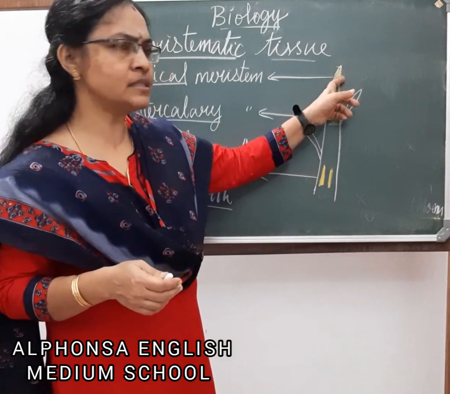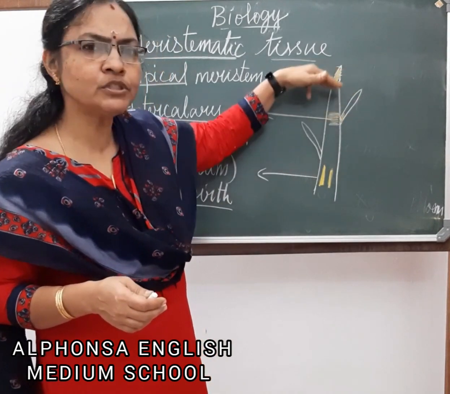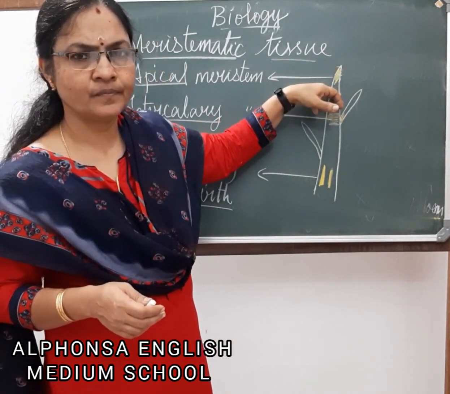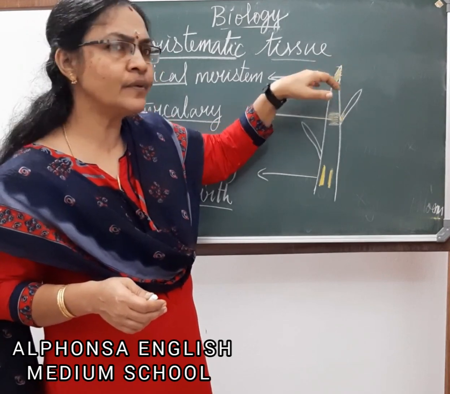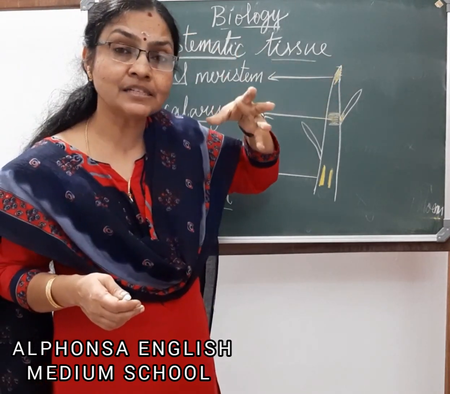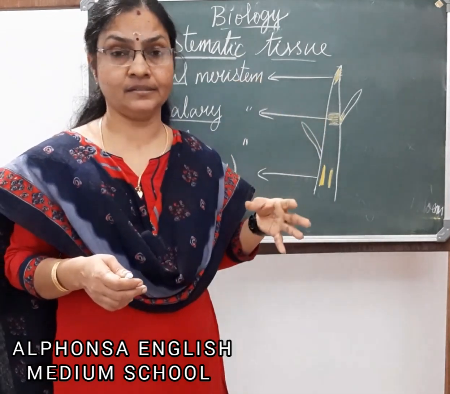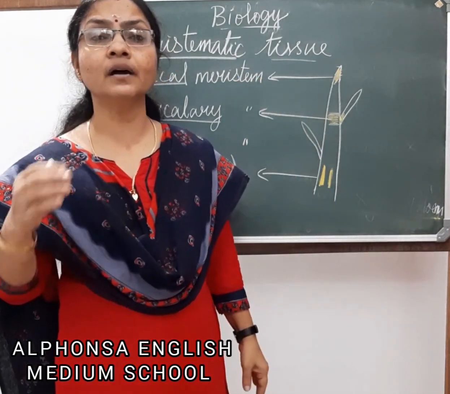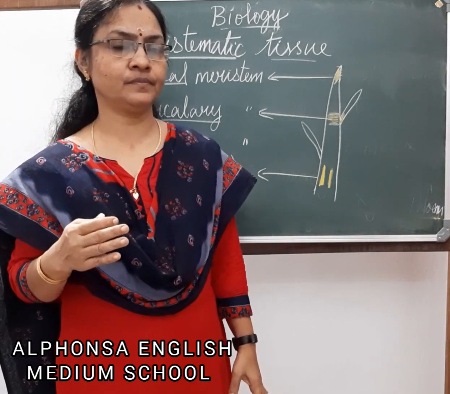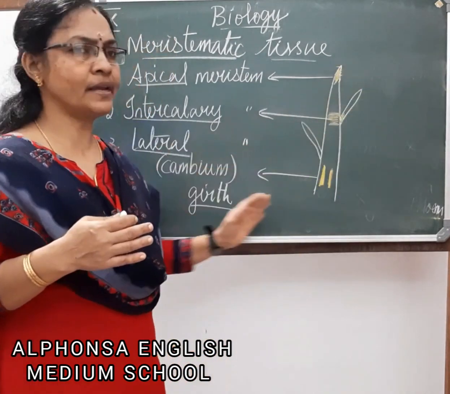As and when new cells are formed, older cells will be pushed downwards. So older cells will lose the ability to divide. They get differentiated and form permanent tissues. Hope this topic is clear to you.